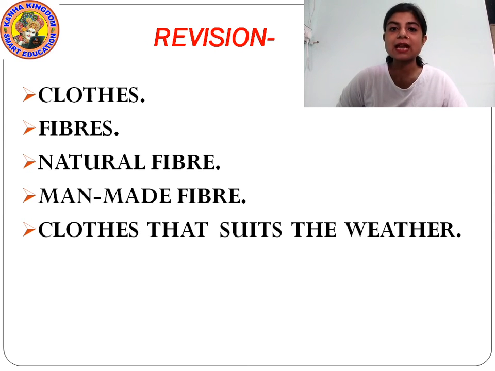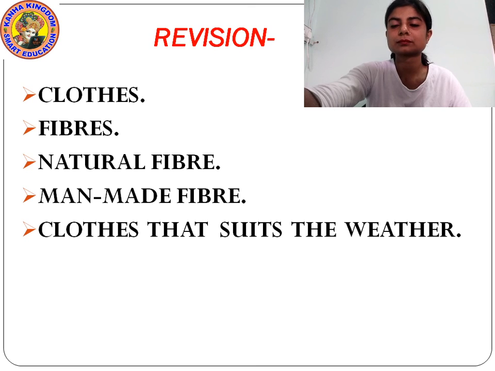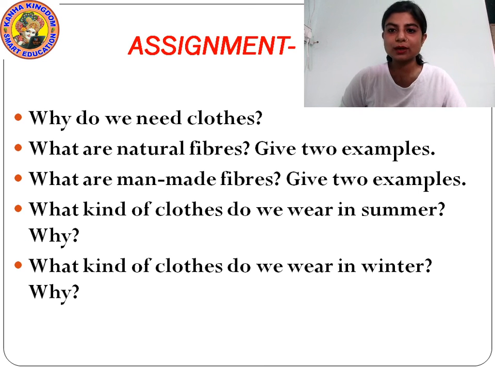So students, I will give you some questions. Please write these questions at home in your copy. What is our first question? Why do we need clothes? We need clothes to wear and cover our body. And clothes protect us from heat, cold, rain, dust, insect bite, etc.